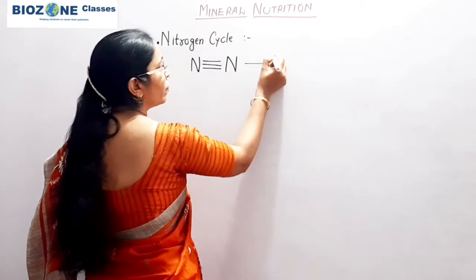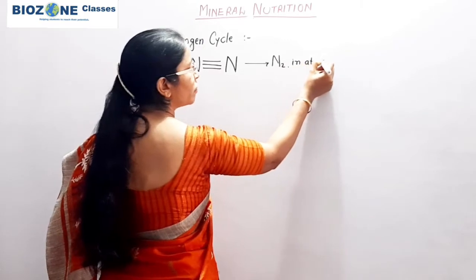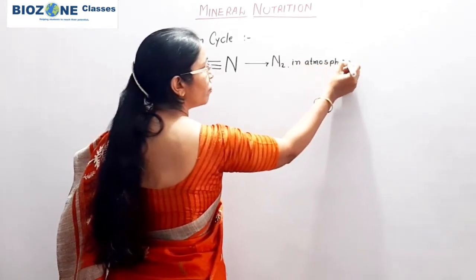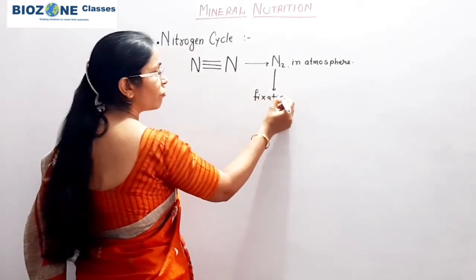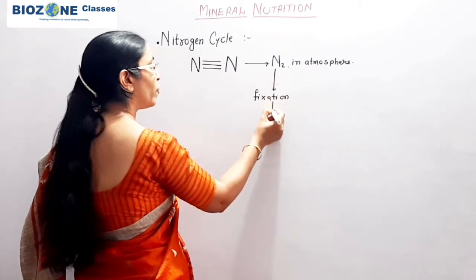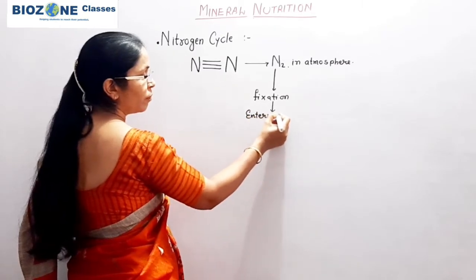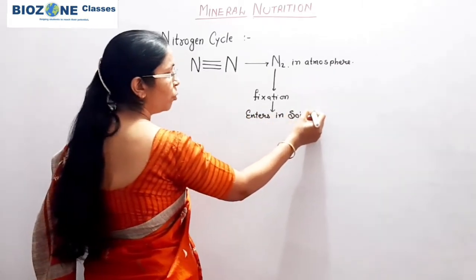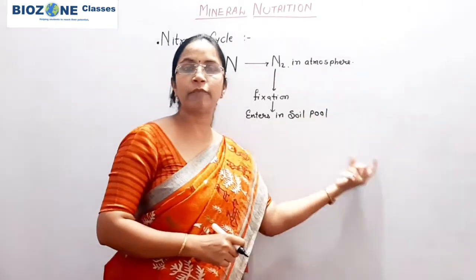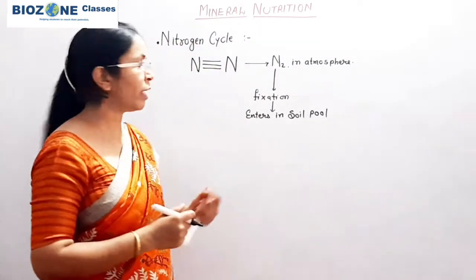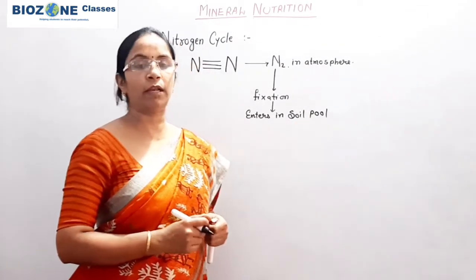This nitrogen is present in the atmosphere, but by the process of fixation, nitrogen of the atmosphere enters the soil pool, and from the soil, this nitrogen is available for the green plants. That's why whatever amount of nitrogen is fixed, that much amount is only available for the plant.